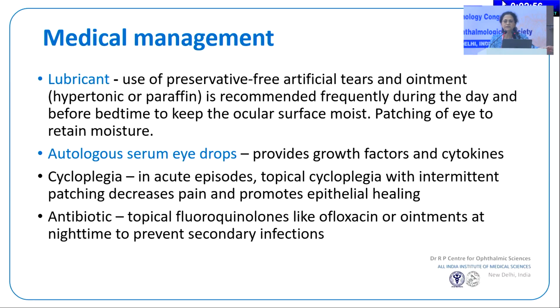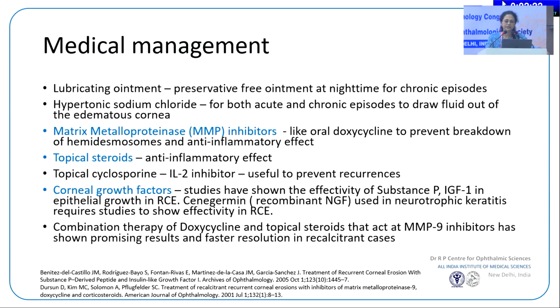The principles are pretty much the same as what Dr. Uma elucidated earlier. It's copious lubricant therapy when you're seeing it in the symptomatic stage, and even when they are not symptomatic or you're not able to find anything, you would still like to keep them on topical lubricant therapy. And if they are non-healing, you would look at supplementing with growth factors, with topical biologics such as autologous serum of varying percentages. 10 or 20% is what we would commonly use. Supportive therapies are usually not required in the microforms of these patients.